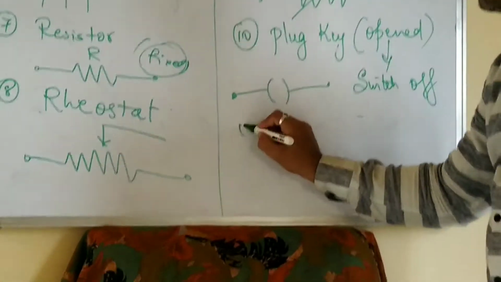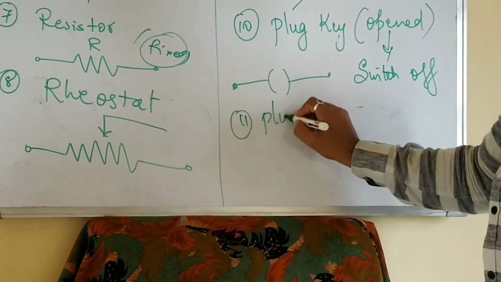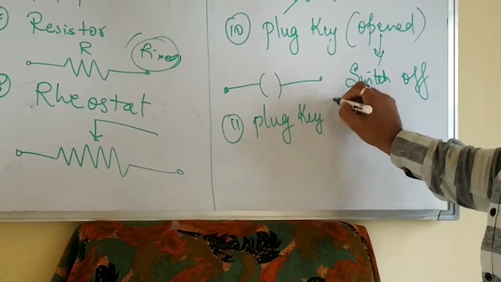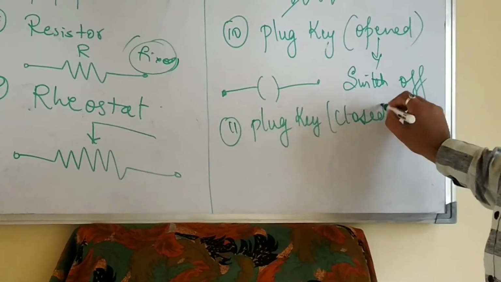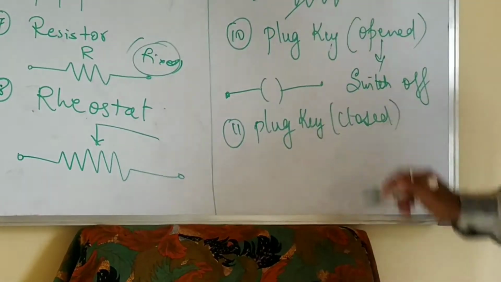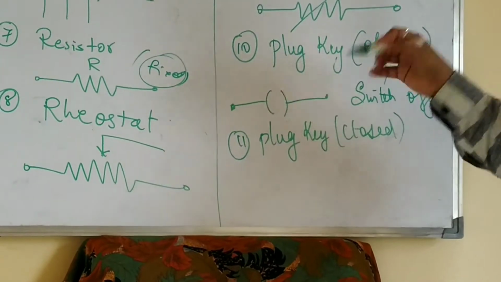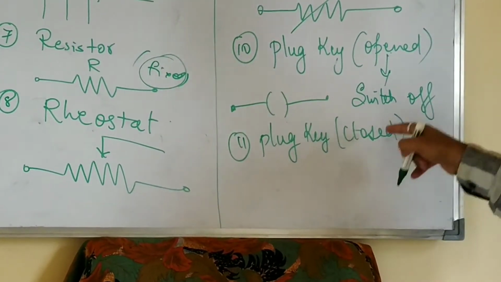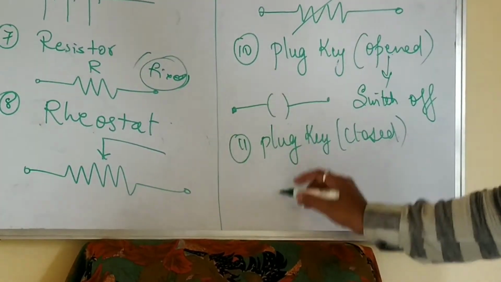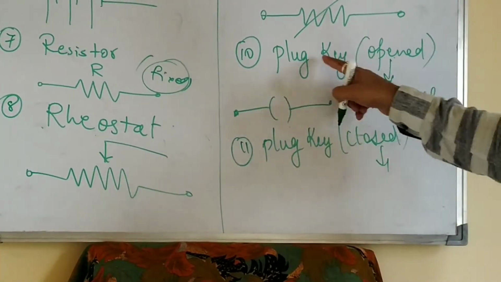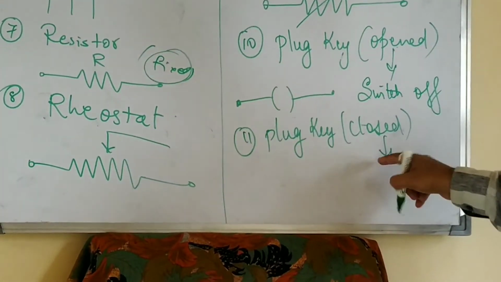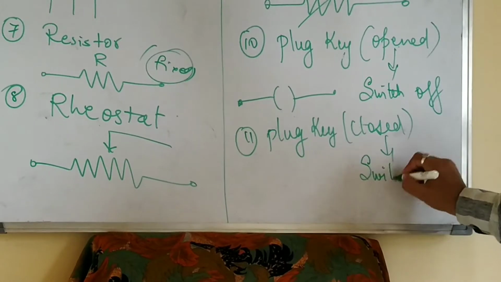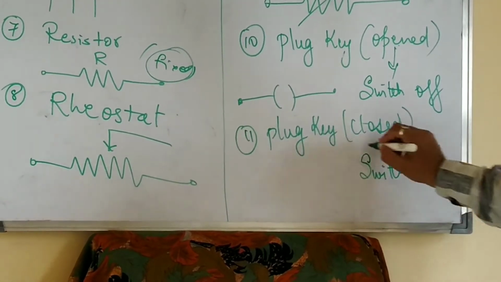Okay, now same plug key closed. Plug key opened means open circuit. Plug key closed means closed circuit. Now see here, plug key open means switch off. Plug key closed means switch on. Okay, it is in switch on condition.